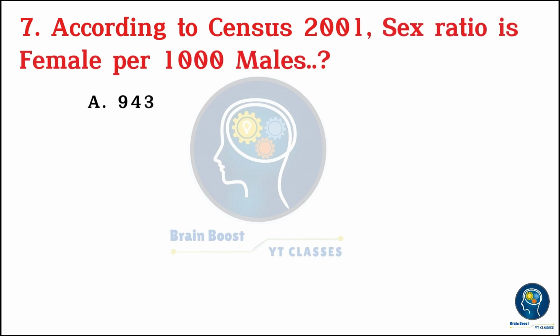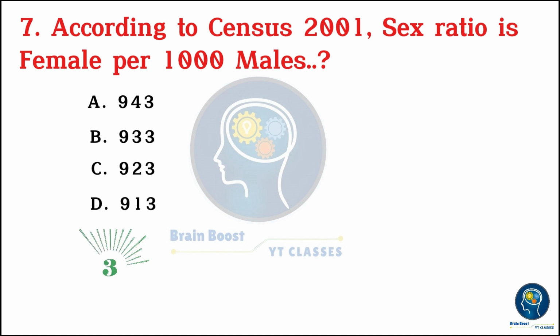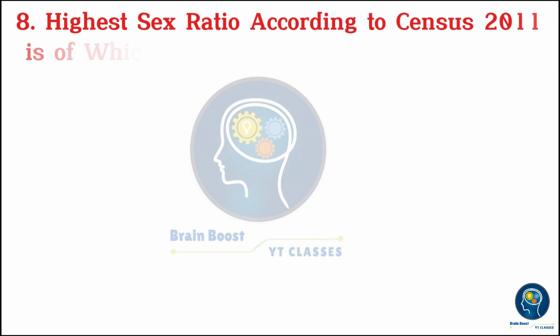According to Census 2001, the sex ratio is how many females per 1,000 males? A. 943. B. 933. C. 923. D. 913. 3, 2, 1, 0. A. 943.